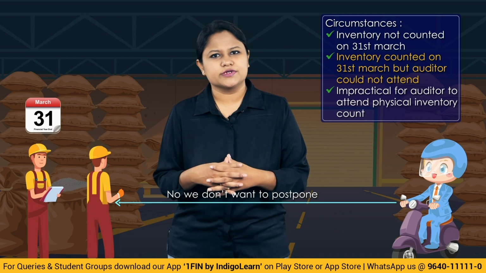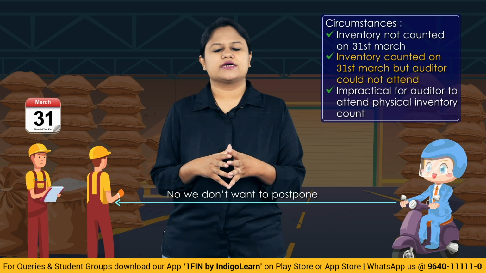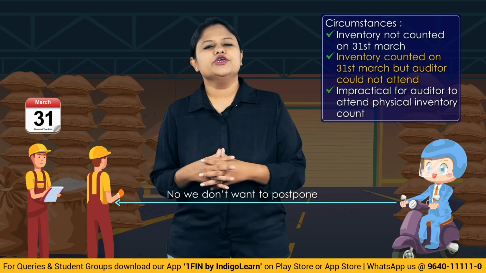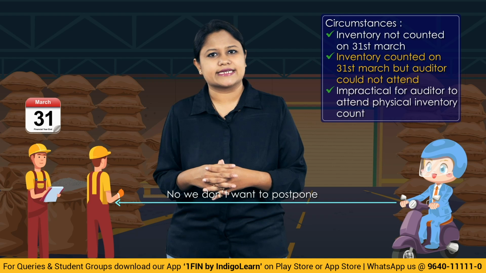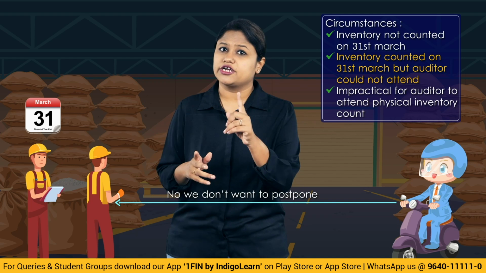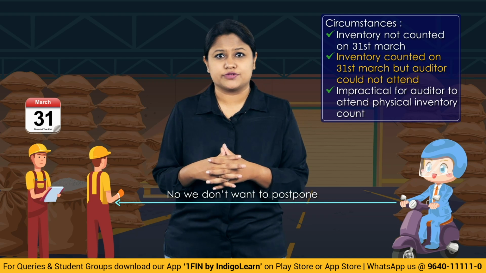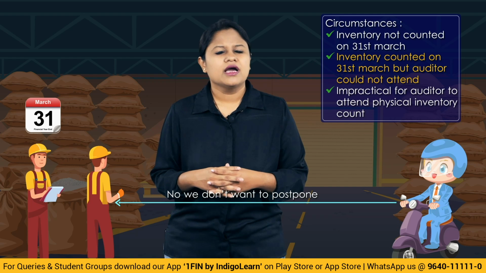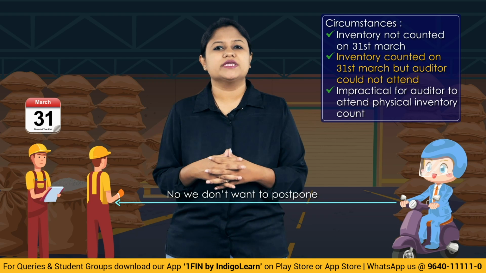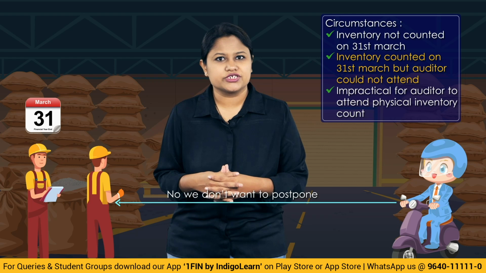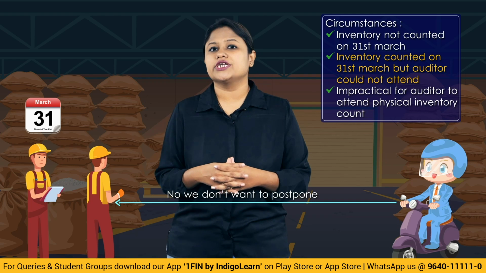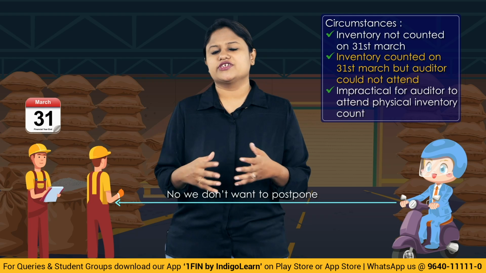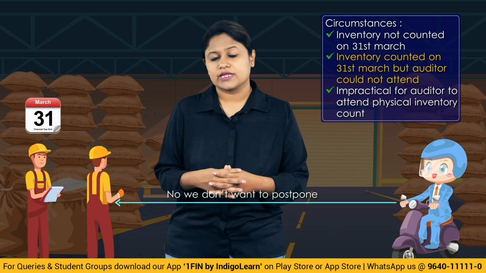What could be alternate audit procedures? You could check some documentation of sales, purchases, all of that. And through some alternate audit procedures, you could do reverse calculation and check it. You should ensure cutoff procedures have been properly followed by the management. But if suppose alternate procedures are not possible and you are not able to understand what would be the position as on 31st of March, then you are lacking sufficient appropriate audit evidence, and this would definitely impact your financial statements or your audit report, right?